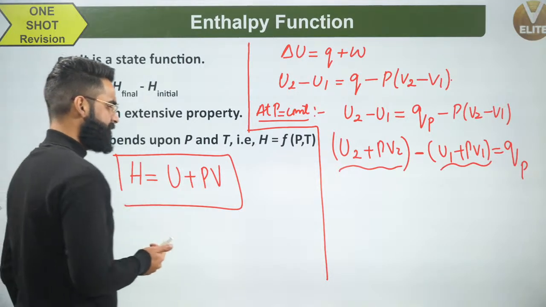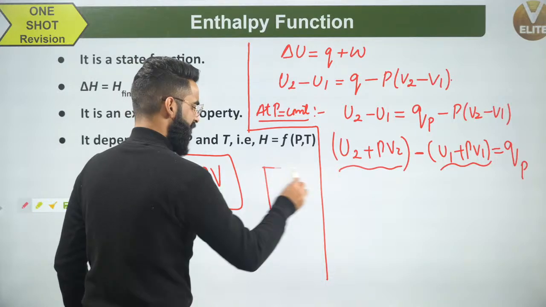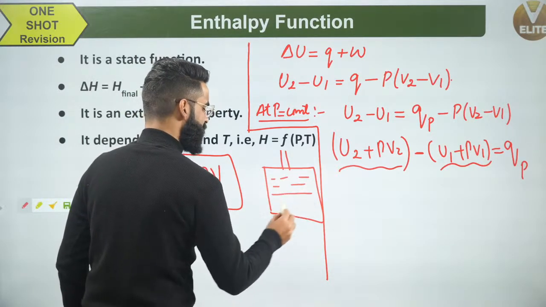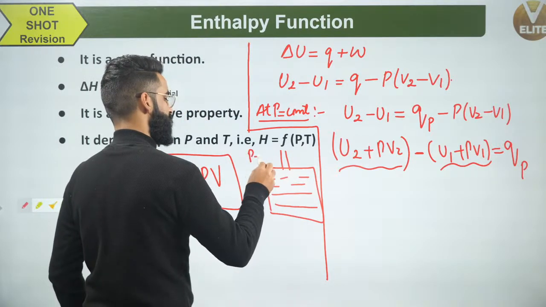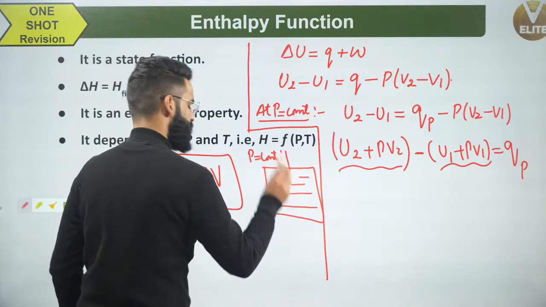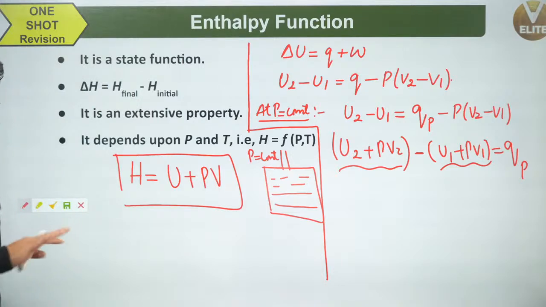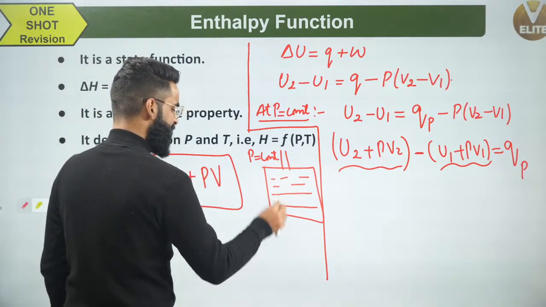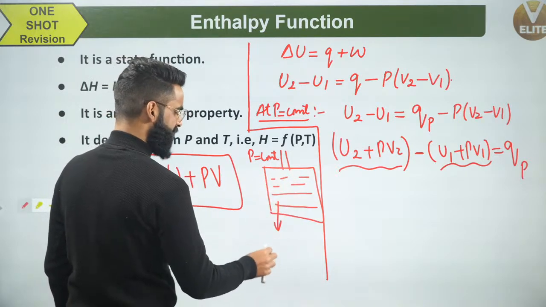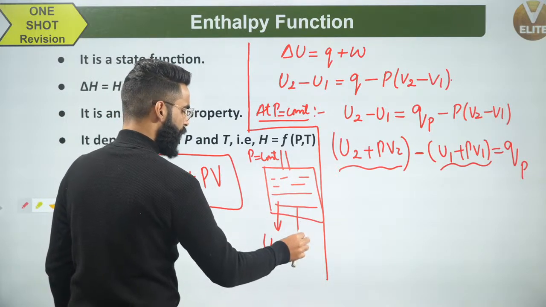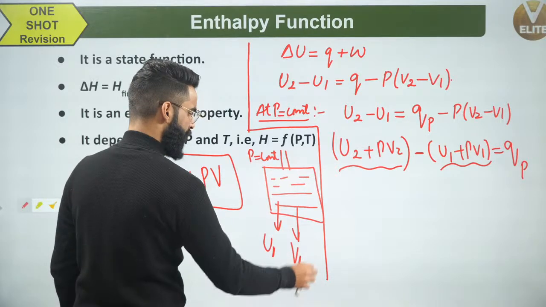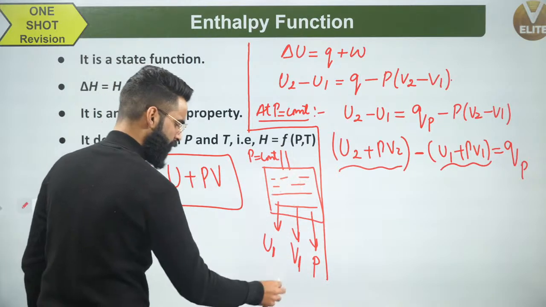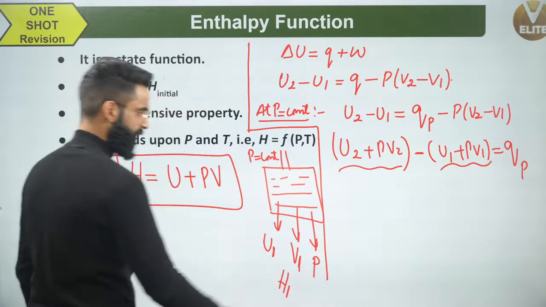Let's say I've got the system right here, a container in which I've got the gas. The system is kept at constant pressure. The pressure of the gas in the container is fixed. Let's assume the internal energy of this system is U1, the volume occupied is V1, and the pressure is P. At this time, let's assume its enthalpy is H1.